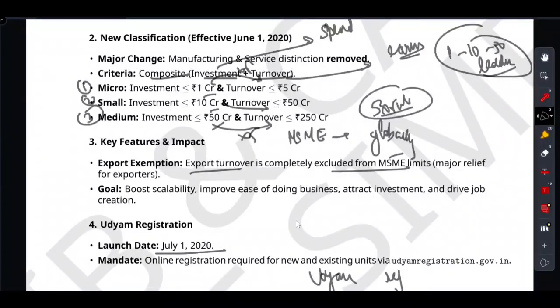Then I told you to remember the 1-10-50 ladder. So micro 1 crore, small 10 crore, medium 50 crore, and turnover is just 5 times. So micro 5, small 50, and medium 250. Then we talk about the golden ticket: export turnover is 100% excluded from your limit, right? Export turnover is 100% excluded from the limit. And then we talk about the digital passport. So Udyam registration is the mandatory online ID for all units.